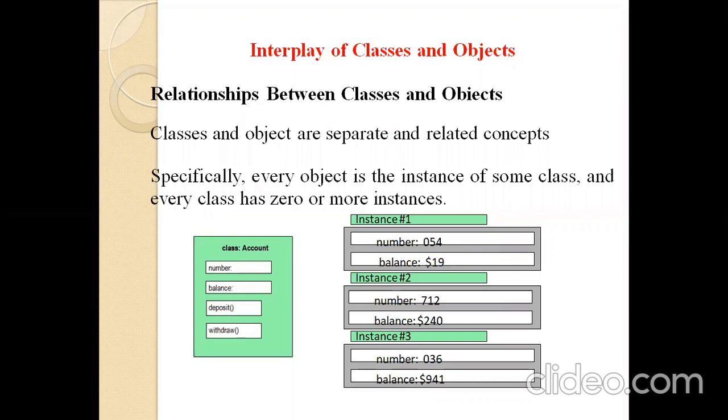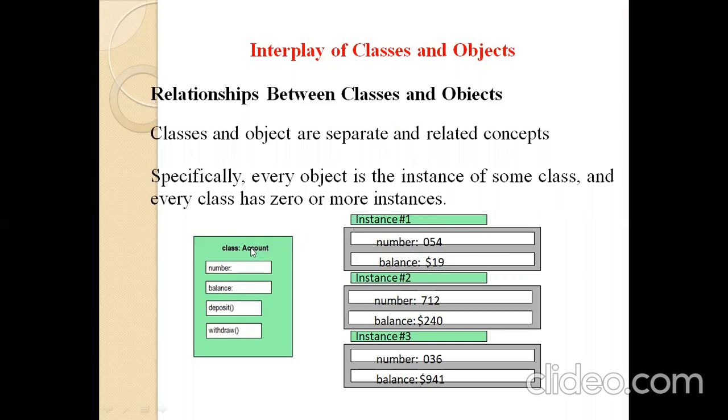Specifically, every object is an instance of a class, and every class has zero or more instances. For example, the class Account is one class and it has some attributes, that is number and balance, and two operations, deposit and withdraw. The first instance of class Account, suppose number 504, balance $19. So it is an instance of one class, that is object one, and it performs some operations, that is deposit and withdraw.